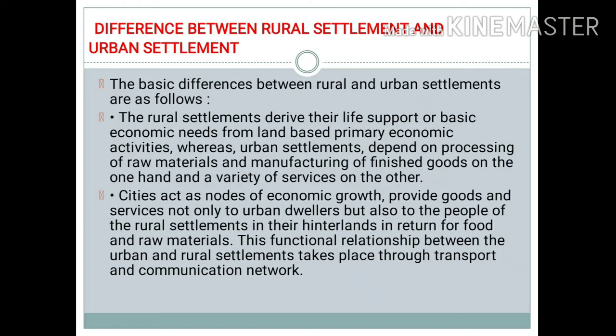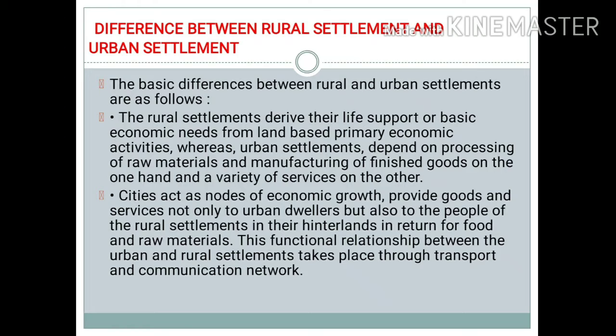So the first difference between rural and urban settlement is that rural settlements are dependent upon primary activities or agriculture. But in urban settlement, people are dependent upon secondary and tertiary activities, which include processing of raw materials and manufacturing of finished products, and tertiary activities, which include the service sector, that is, providing services to the people, including launderers, barbers, shopkeepers, etc.